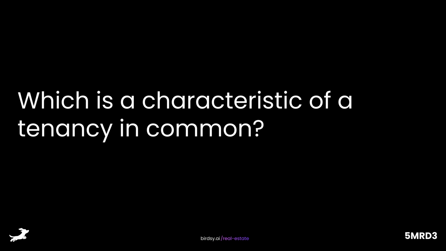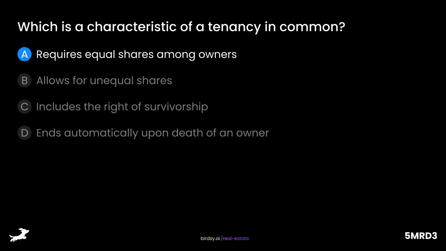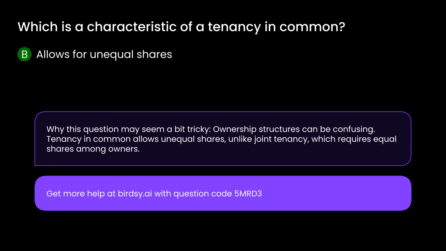Which is a characteristic of a tenancy in common? Is it A, requires equal shares among owners? B, allows for unequal shares? C, includes the right of survivorship? Or D, ends automatically upon death of an owner? The answer is B, allows for unequal shares. Why this question may seem a bit tricky. Ownership structures can be confusing. Tenancy in common allows unequal shares, unlike joint tenancy, which requires equal shares among owners.